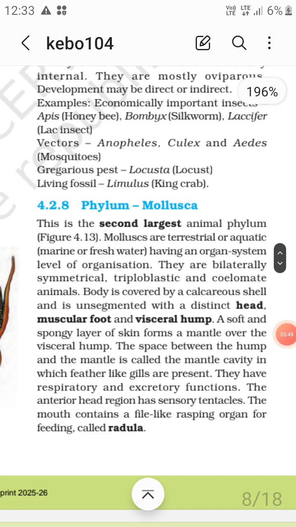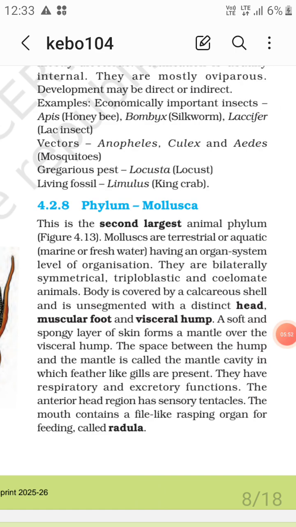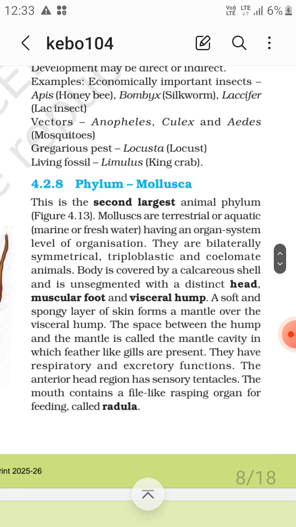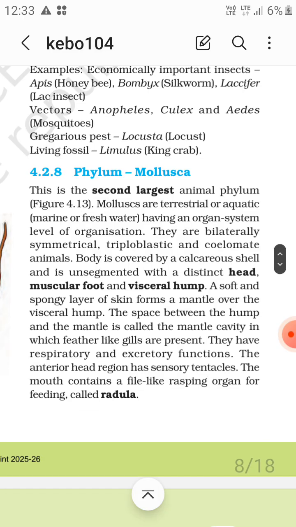So Mollusca is the second largest animal phylum. Mollusks are terrestrial, aquatic, marine, or freshwater, having an organ system level of organization. They are bilaterally symmetrical, triploblastic, coelomate animals. The body is covered by a calcareous shell, and is unsegmented with a distinct head, muscular foot and visceral hump.